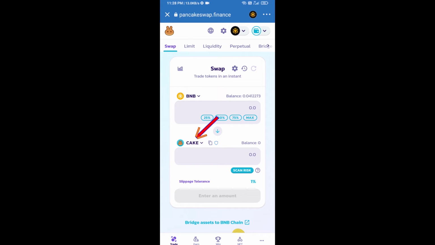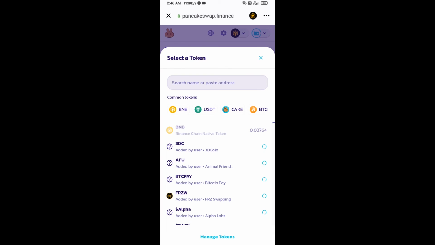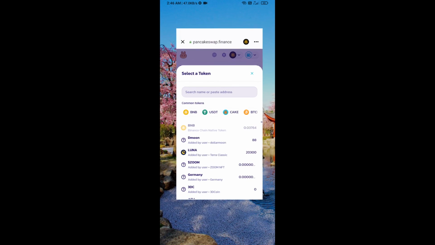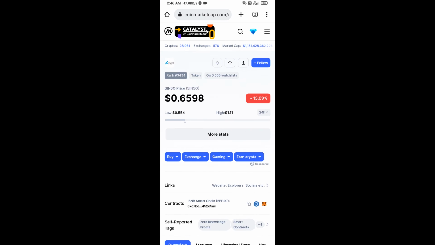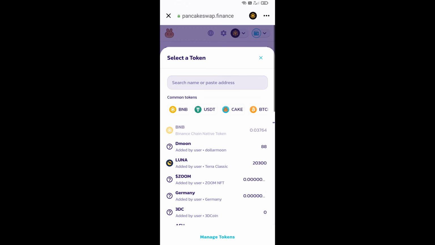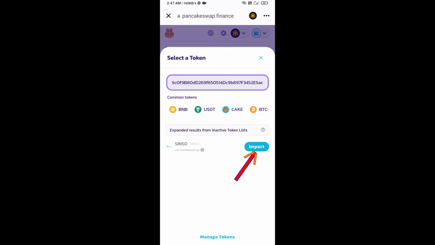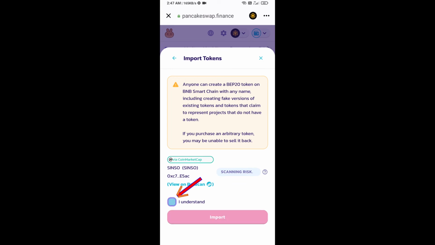Now you will click on Cake. After that, you will open the SINSO token smart address, and you will open SINSO token on CoinMarketCap. Now here you will copy this address and paste here. Click on import. Click on I understand and re-click on import.